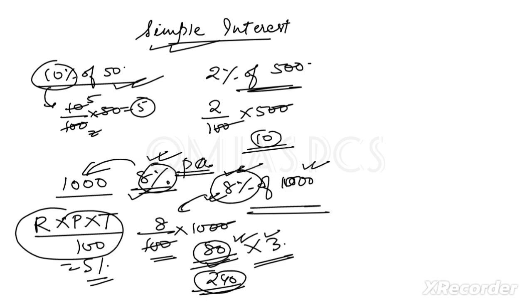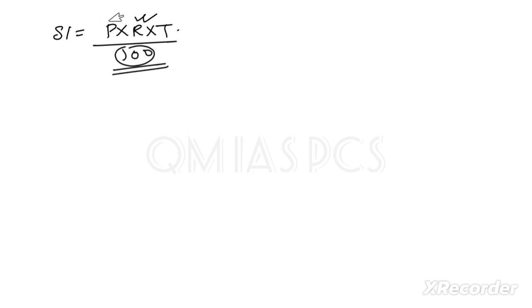Now we will give a few points on this interest, so that you can understand how these things work. Firstly, write the formula: SI is equal to P multiplied by R multiplied by T by 100. This 100 is for whom? For this R. When we are converting the rate into a fraction, we have to divide by 100. That's why we are dividing by 100. This is the principal, and this is the time period. Are you getting my point?